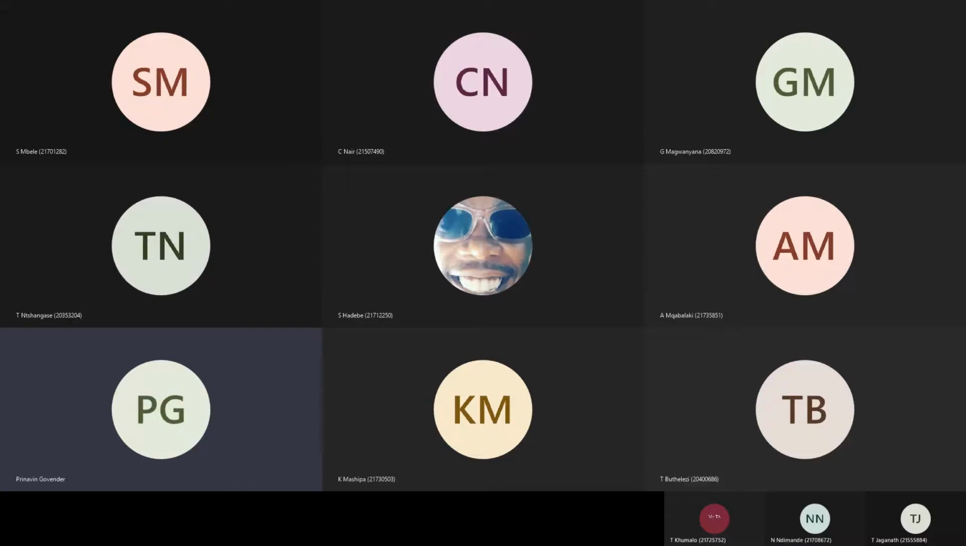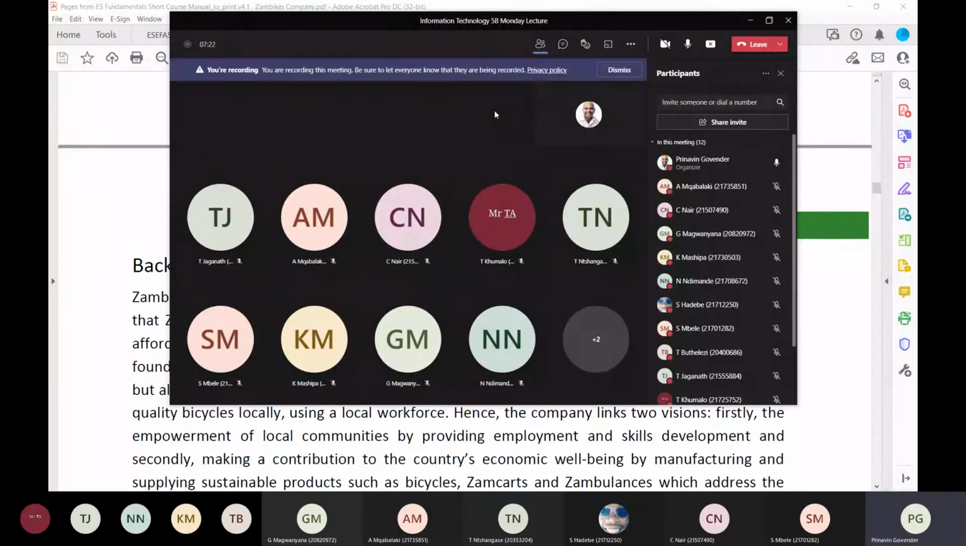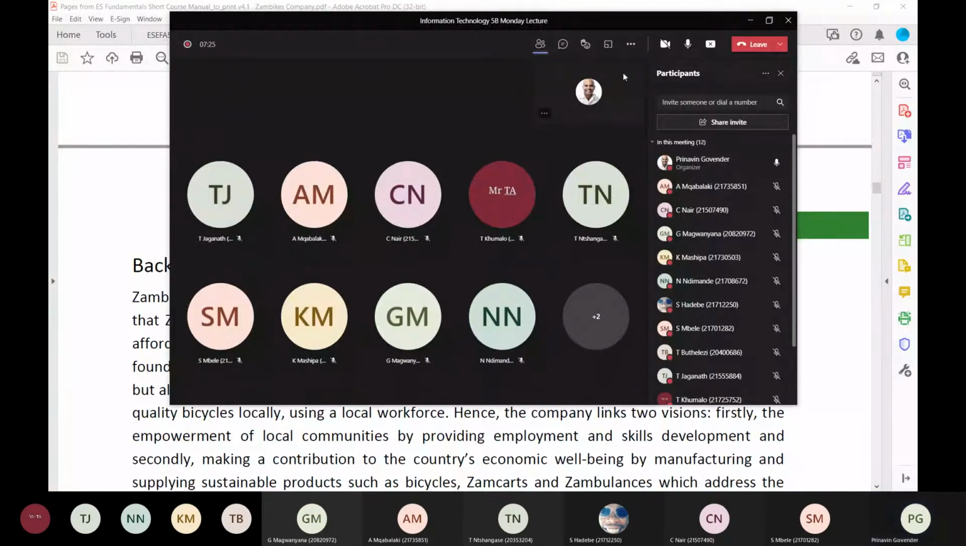Lecture. So today we're going to talk about the Zambikes case study, and we're going to talk about SAP S/4HANA and how this procure to buy and to purchase, and we're going to try out our username. Would that be okay, Mr. Nair? What do you say? Sounds good, sir. Okay, Mr. Kumalo, how are you with that?